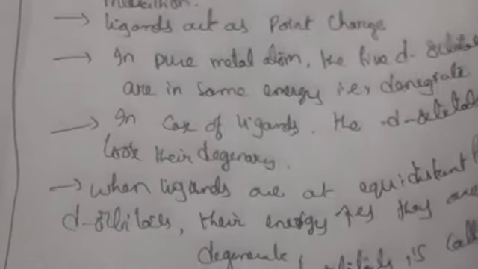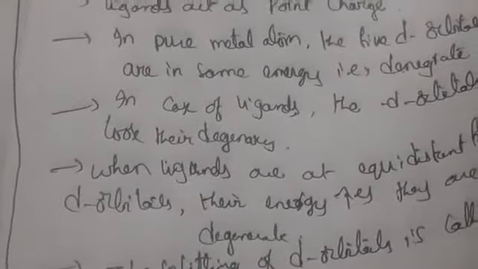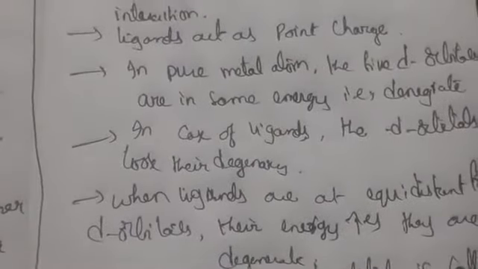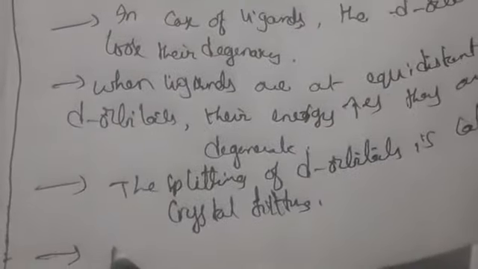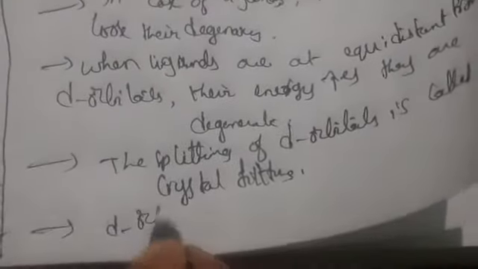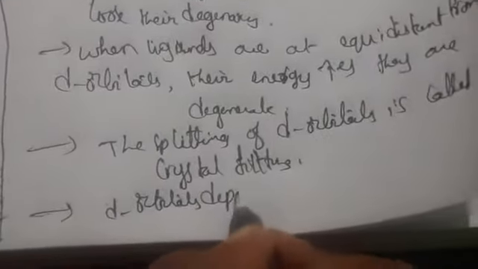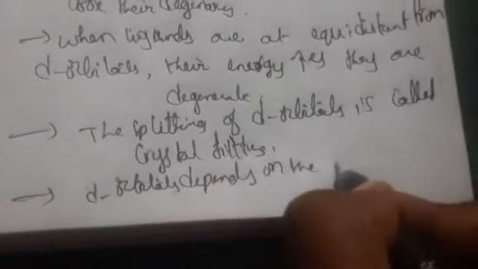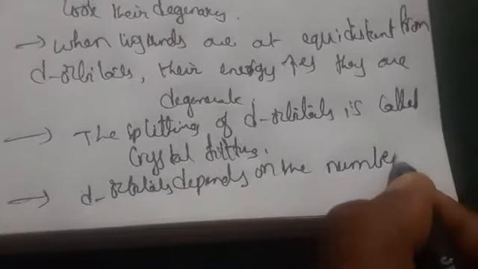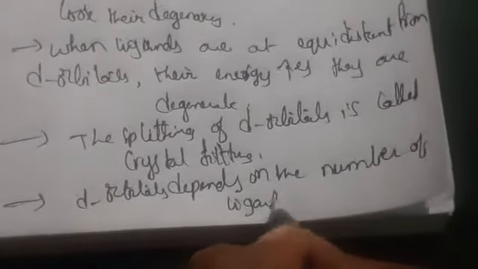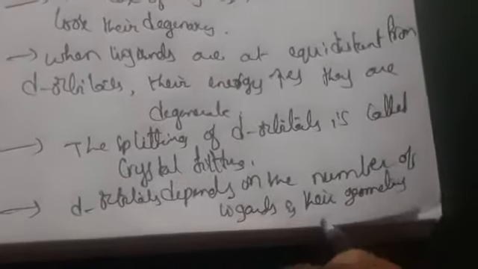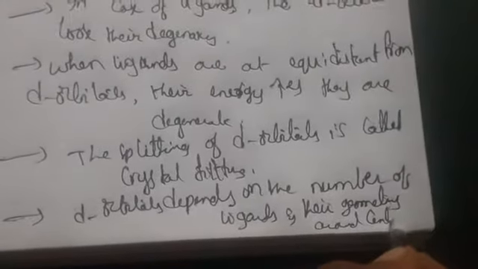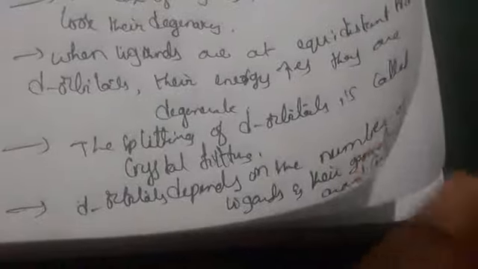The splitting of d orbitals depends upon the nature of the crystal field, the number of ligands, and the geometry around the central atom. This is nothing but the crystal field theory postulates.